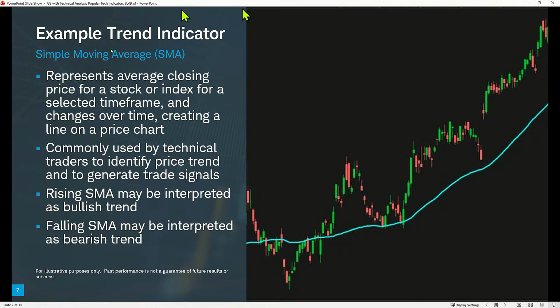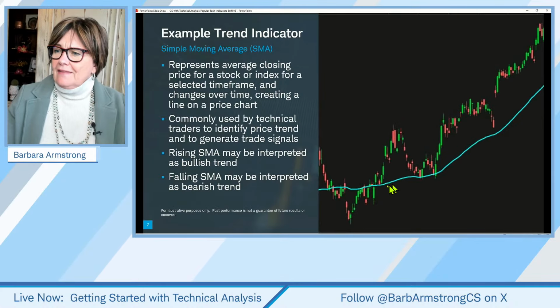All right. So the difference between a simple moving average and an exponential moving average is that with a simple moving average, if we're using a 30-day moving average, for example, we just add up the closing price every day for 30 days and divide that by 30, and that gives us our point on the chart.